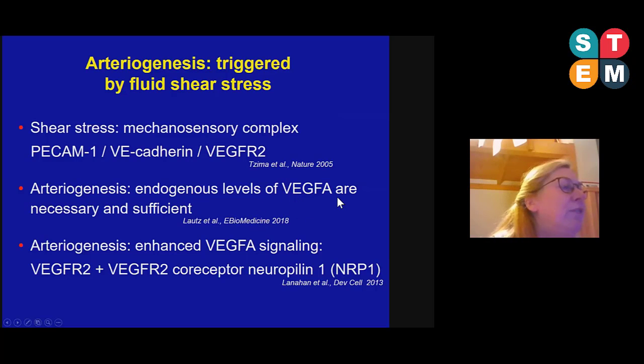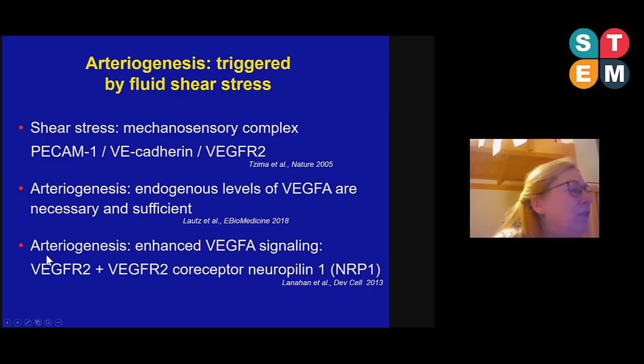So therefore the question arises how the VEGF receptor is locally activated in growing collaterals. And interestingly, it has been published that enhanced VEGF signaling is mediated if VEGF is able to act on the VEGF receptor 2 together with its co-receptor neuropilin-1.